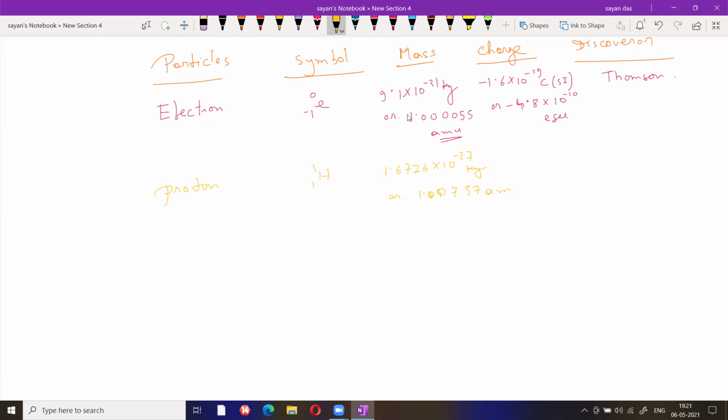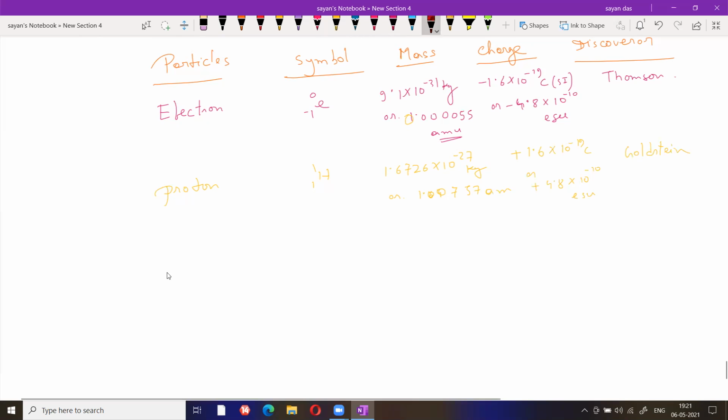Sorry, this one is 0 point. And what is the charge? Charge is 1.6 into 10 to the power minus 19 coulomb. And for electrostatic unit, the charge value is same, only the sign is different. Who discovered? Goldstein.